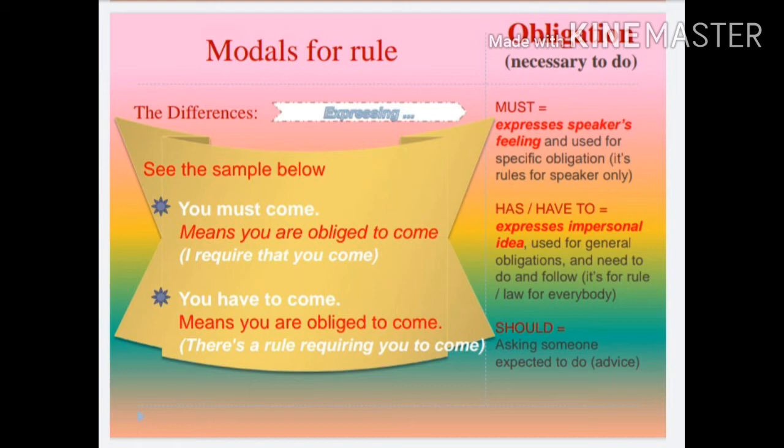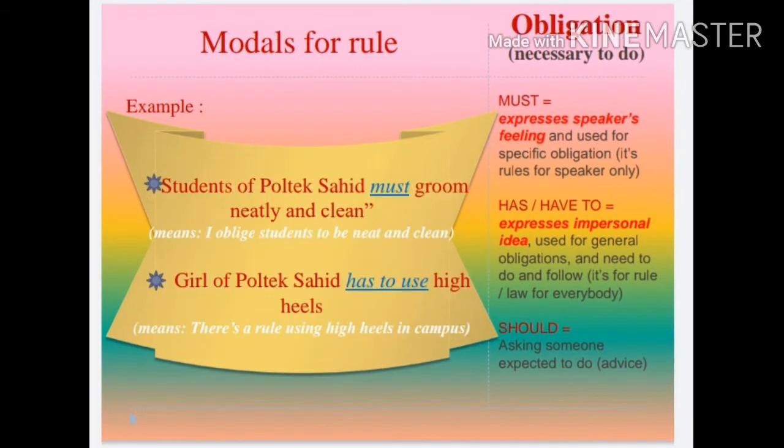Number 2. You have to come. It means that I, as a speaker, oblige you to come. In another meaning, it's rules or law that require you to come. The conclusion is, must expresses the speaker's feeling. Have to expresses an impersonal idea.